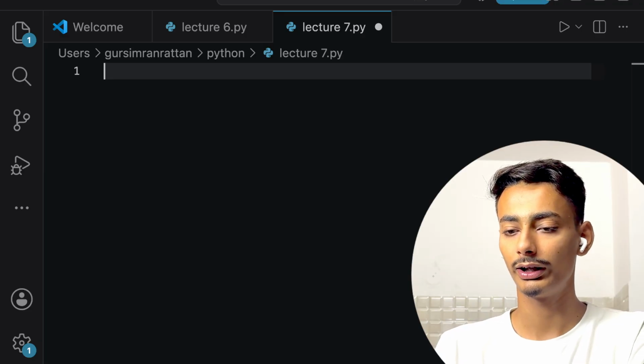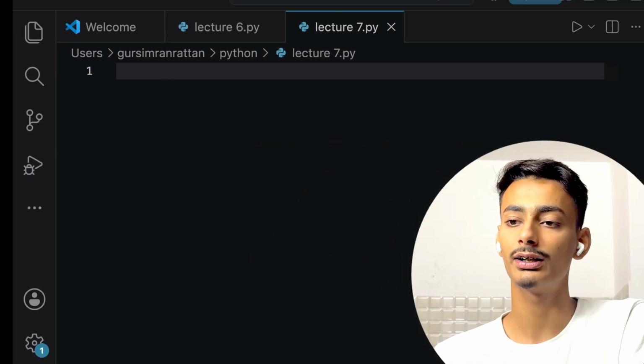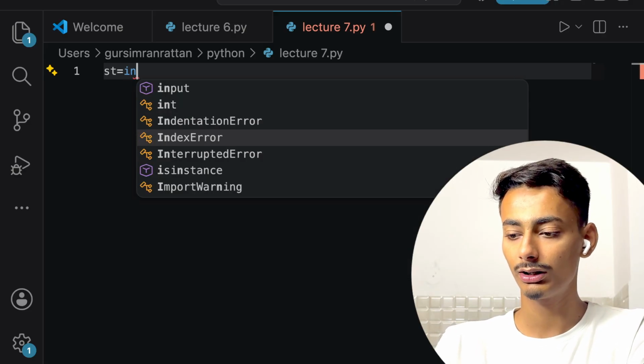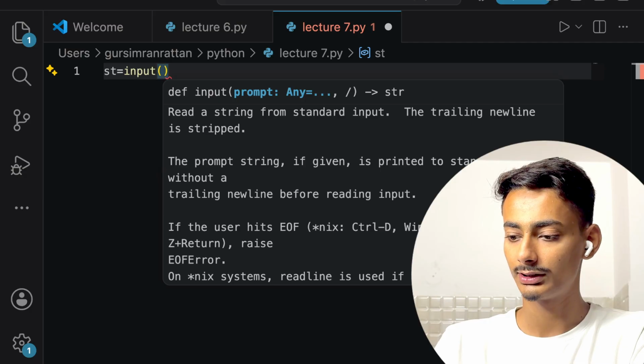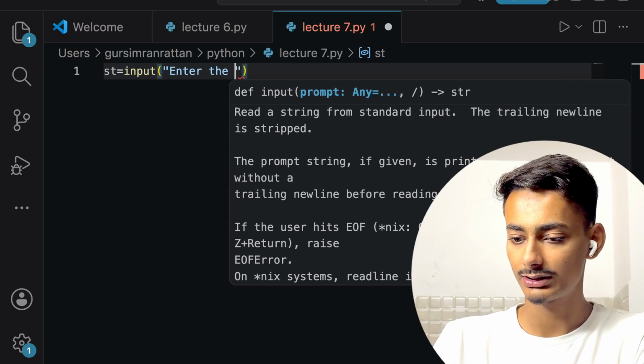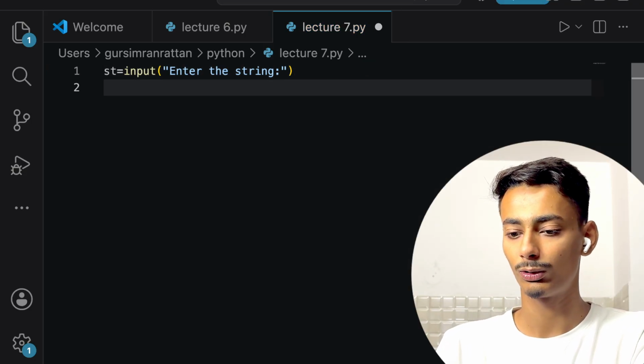What we have to do in this question is count the frequency of each character in a string. So again, we will be taking a string as input by saying enter the string. I hope this much is clear to all of you.